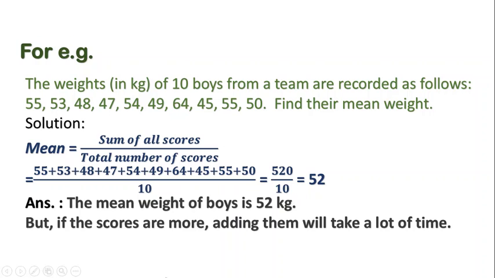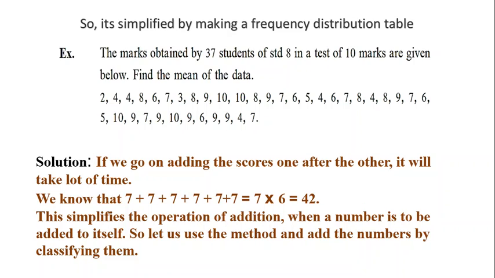But children, if the scores are more, adding them will take a lot of time. So, it's simplified by making a frequency distribution table. Example: the marks obtained by 37 students of Standard 8 in a test of 10 marks are given below. Find the mean of the data. Here we have the string of scores given. They are too large. The numbers are too big. Let's start with the solution.